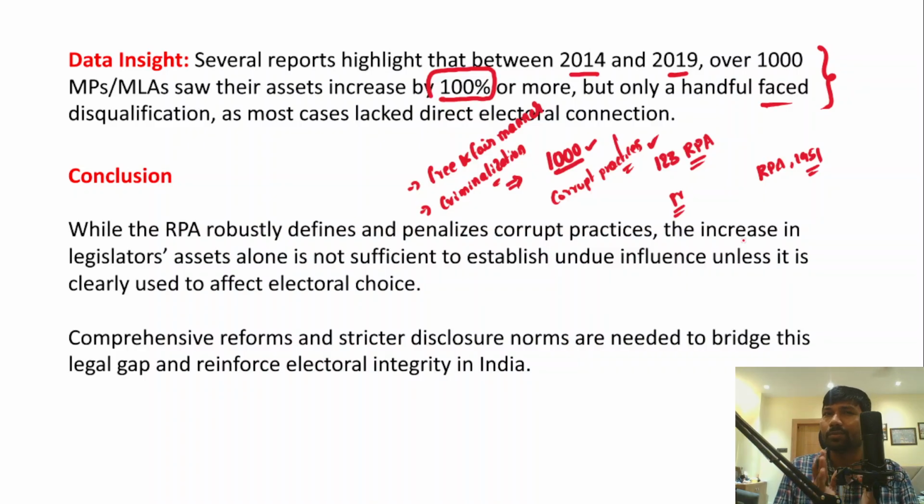However, a mere increase in the assets of a legislator does not mean that he follows corrupt practices, or that there is an undue influence on the voters. We cannot come to that conclusion unless the increased assets are used to manipulate the voters in his favor. Therefore, in this context, there is a need for comprehensive reforms and stricter disclosure norms, to bridge this legal gap and also to reinforce legal integrity in India. That's how you have to write the conclusion in this answer.